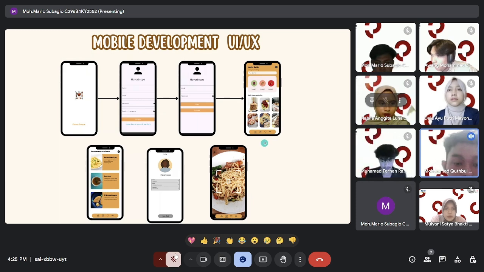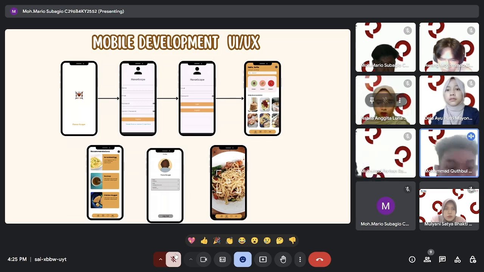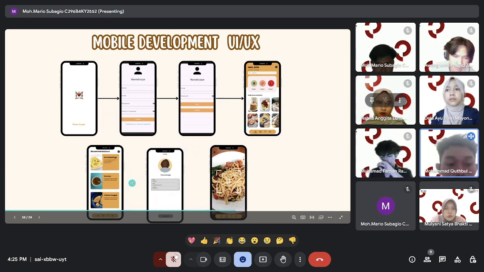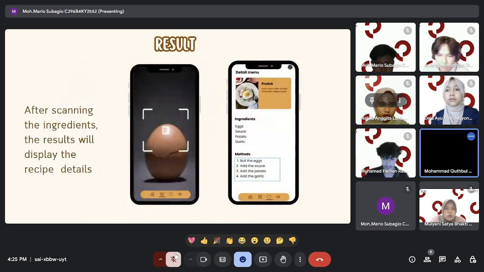In the main menu there is a scan menu, and also a favorite menu and a recommendation menu. There is also a profile UI that will show our personal information. Okay, next.